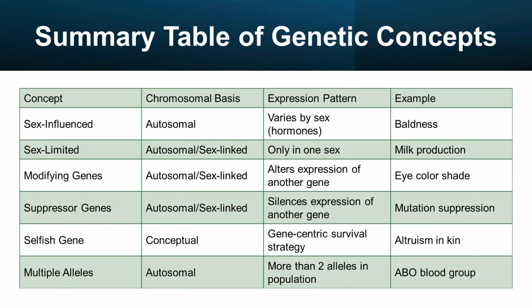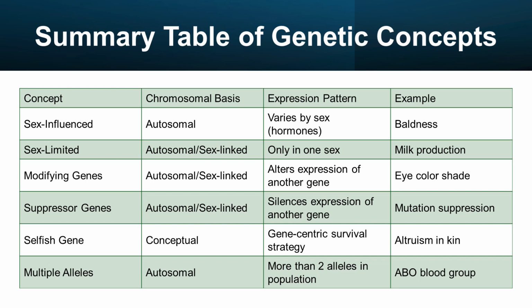Summary table of genetic concepts. Concept, chromosomal basis, expression pattern, example. Sex-influenced: autosomal, varies by sex and hormones, baldness. Sex-limited: autosomal or sex-linked, expressed only in one sex, milk production.